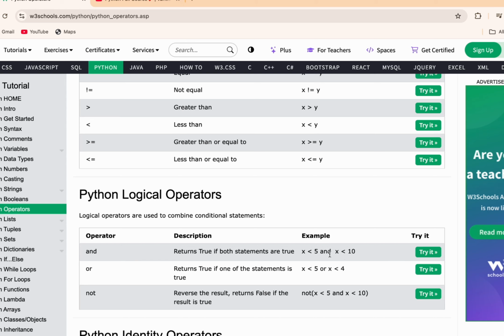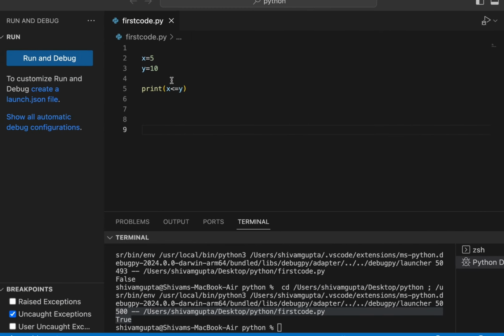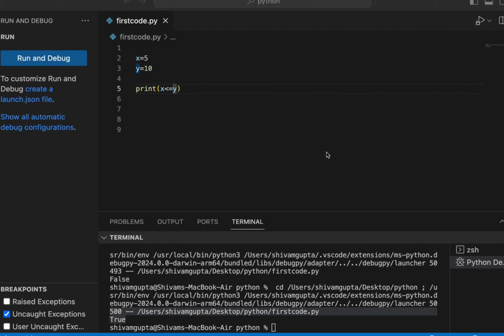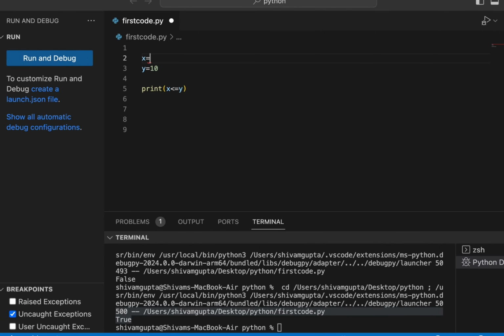So this is the first case: x should be less than 50, and x should be less than 100. Here I will pass x as 30.